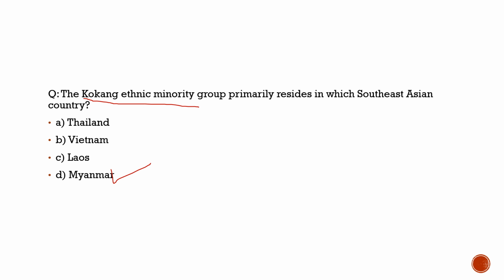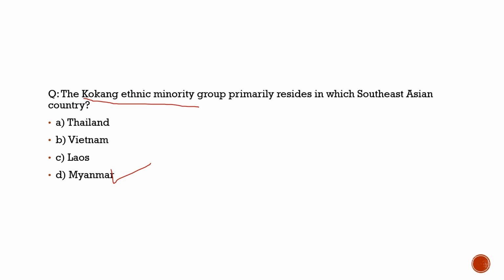So what is the context behind it? The context is that there is a civil war going on in Myanmar, and one of the rebel groups, namely Myanmar National Democratic Alliance Army, is ready to talk with the military junta in Myanmar. And this alliance army represents the Konkang ethnic minority group. So this is what you need to know about this topic. So with this, we have completed our questions with respect to the current affairs.